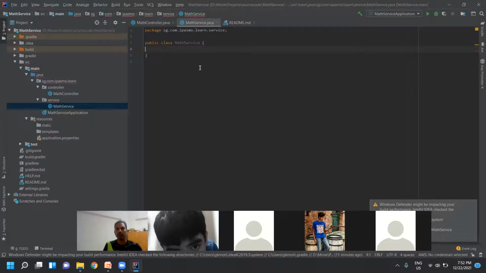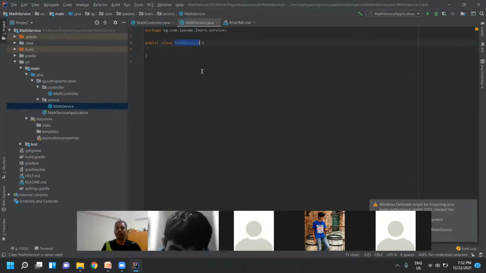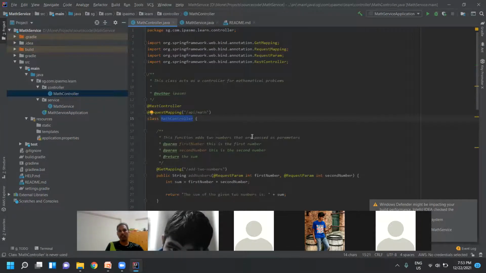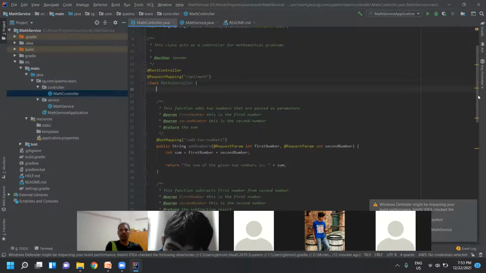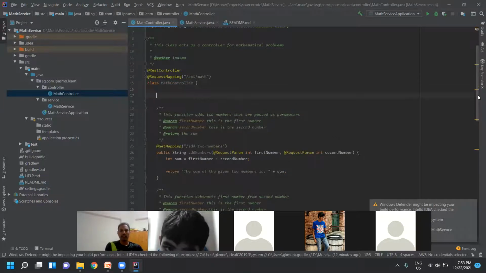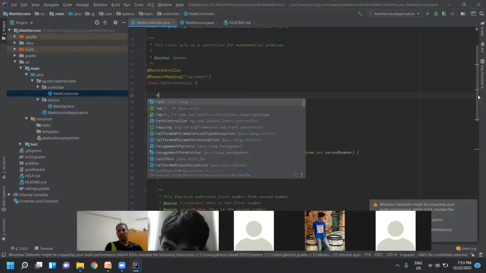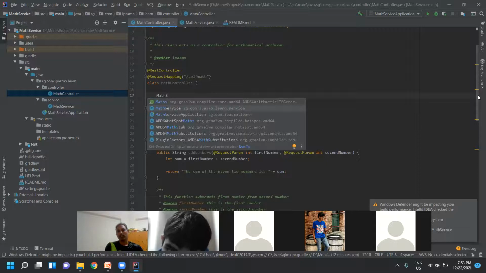Now let's see. Math service is there, right? Which access modifier does math service have? Public. So now I go to the controller and create a class instance. Are you able to see math service here in the context help?